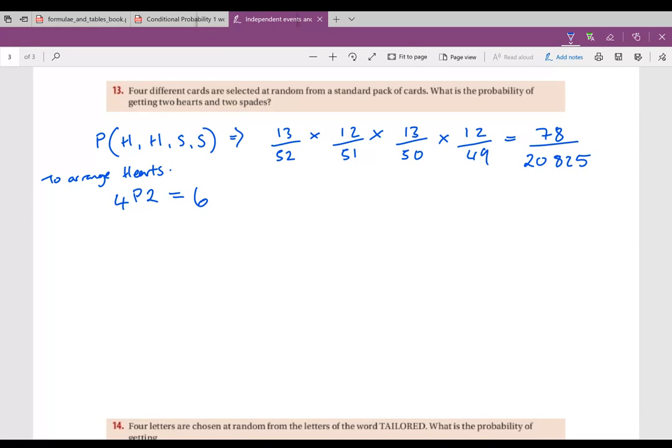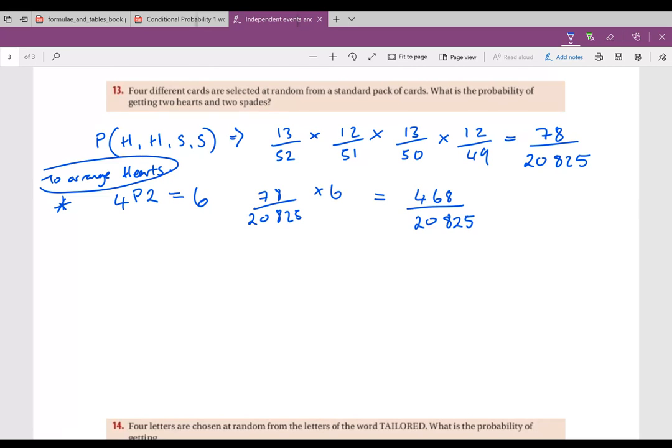So I've got 78 over 20,825 multiplied by 6, which is 468 over 20,825. Just go back to this, make sure you understand this bit here. I can't arrange 2 things at the same time. So I'm arranging just the hearts in the 4 positions and the spades will slot in around them. It will be much of the same.